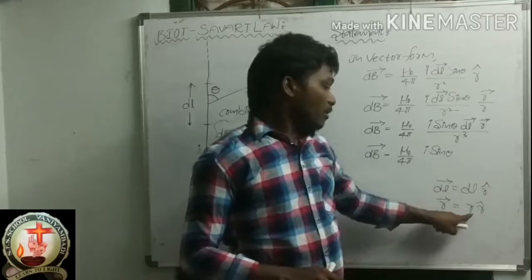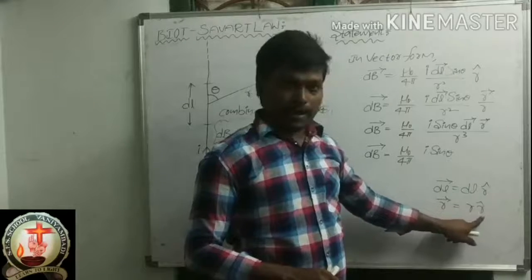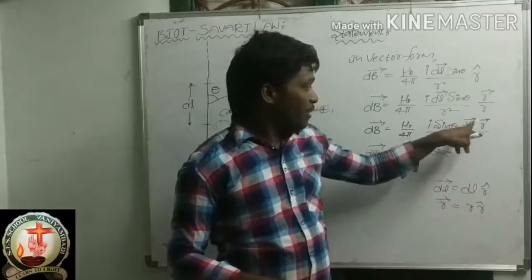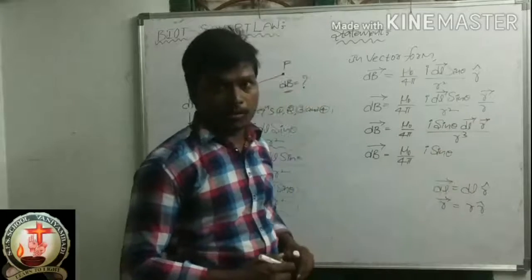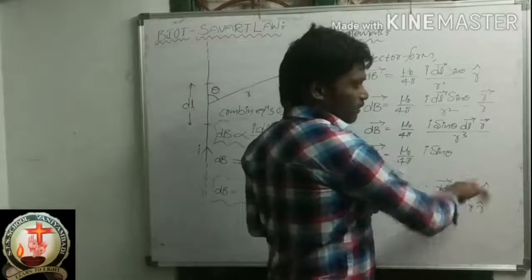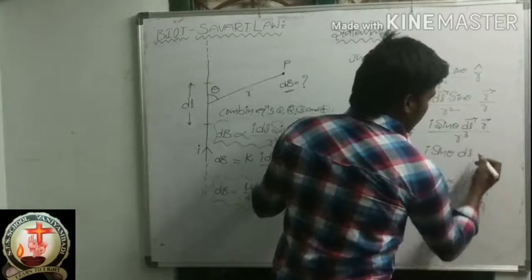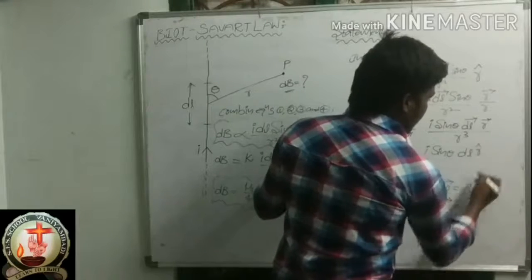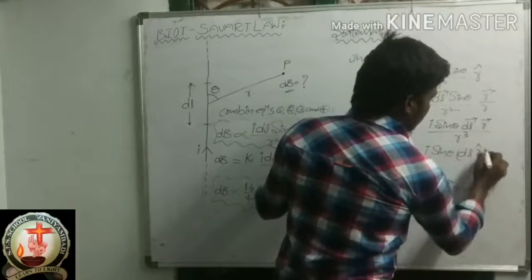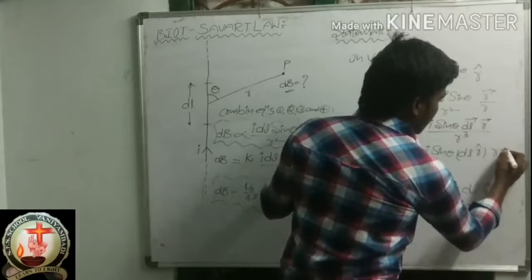R bar is equal to r into r cap, magnitude into direction. So please see, in the place of dl bar and r bar, I am writing these values. Please remember this carefully. Okay, now dl r cap, and in the place of r bar, r cap.